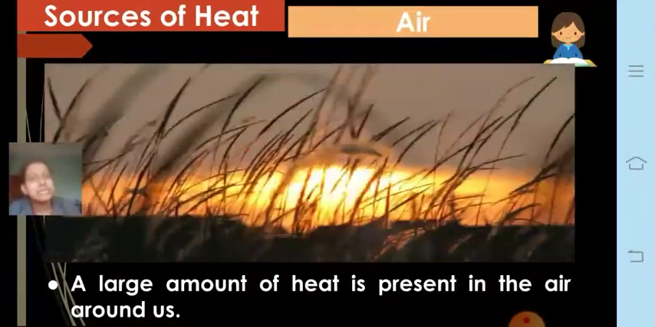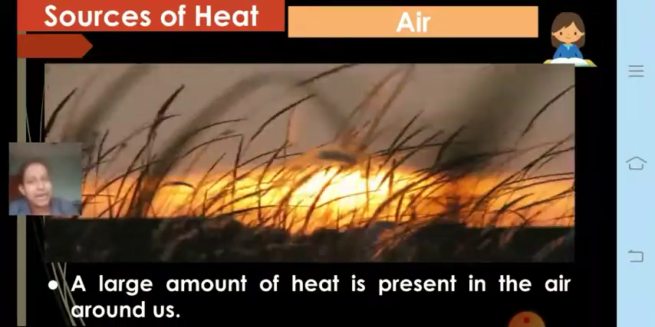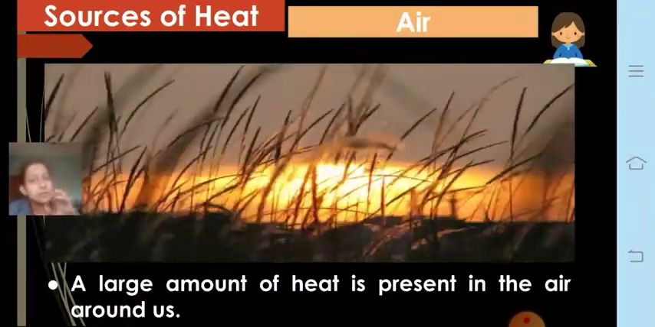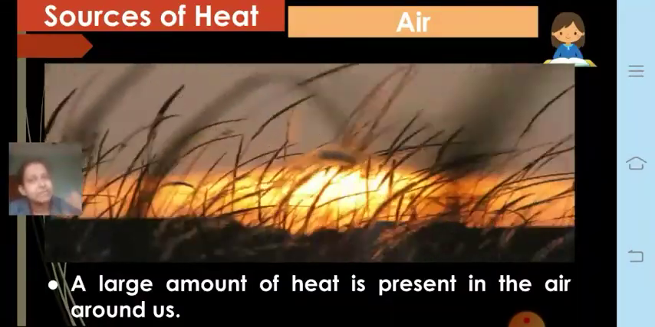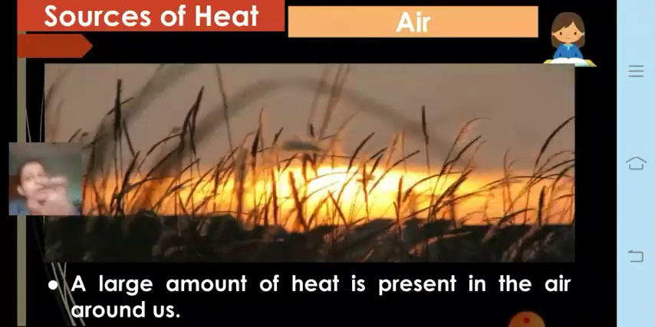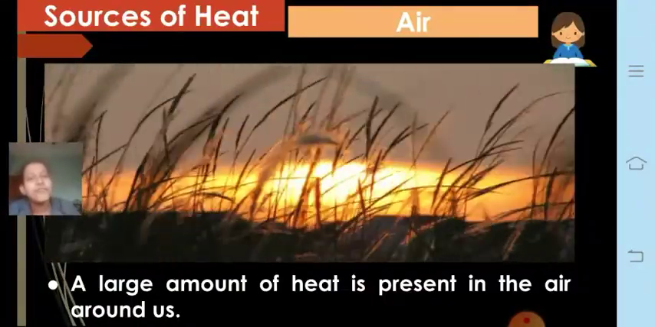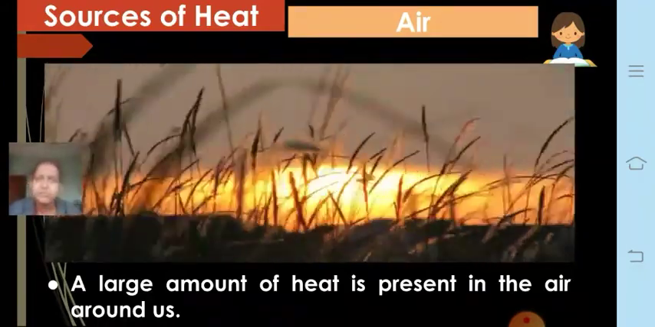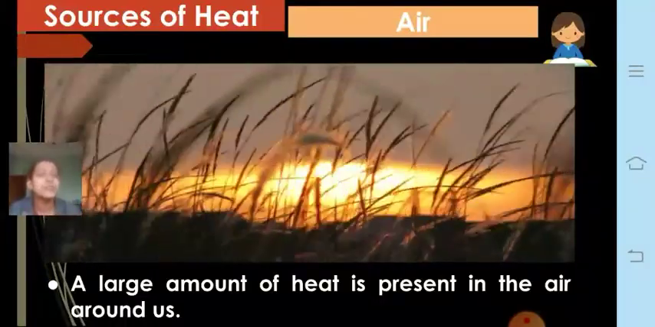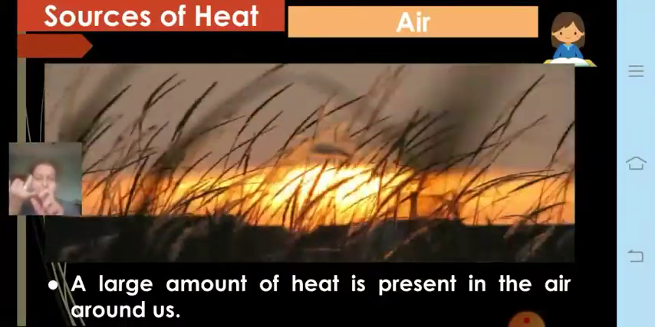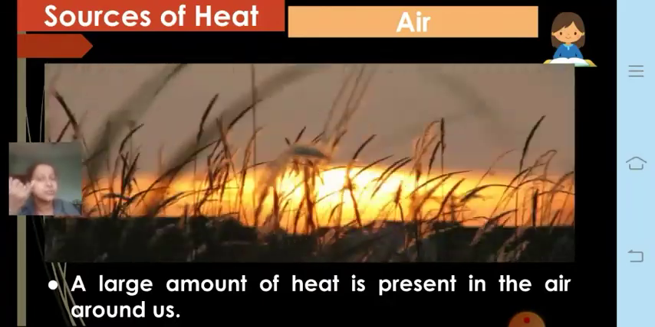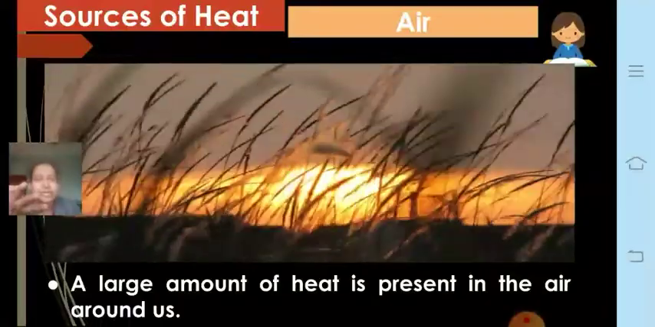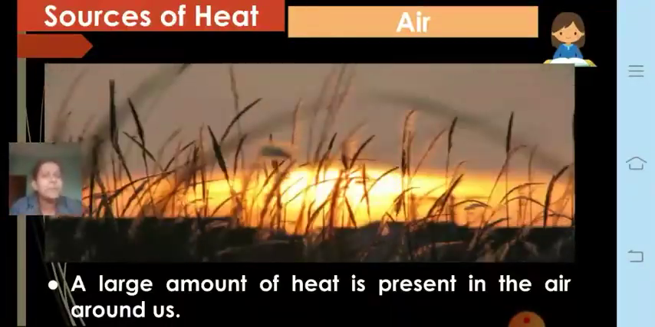Since these gases are present in the air and are able to trap the heat of the sun, and air is a mixture of these gases, we say that air also becomes a source of heat. Even a large amount of heat is present in the air around us. So this is regarding the different sources of heat. First source is the sun, then the earth, and we have talked about chemical energy, electrical energy, atomic energy, and even air.